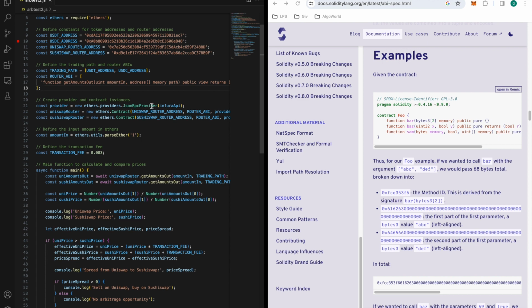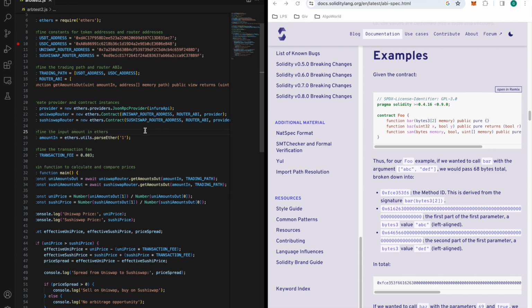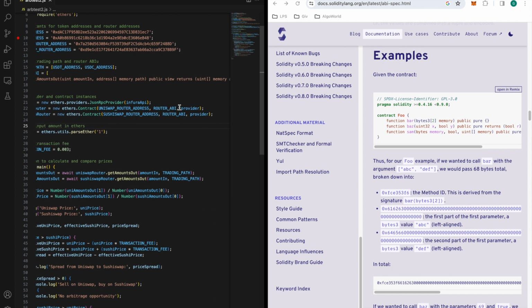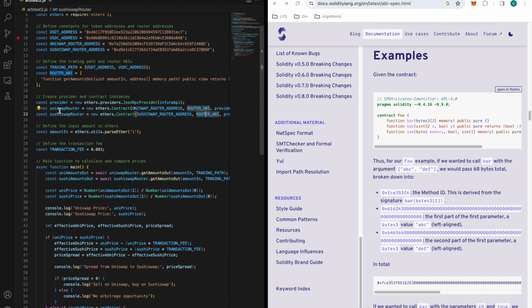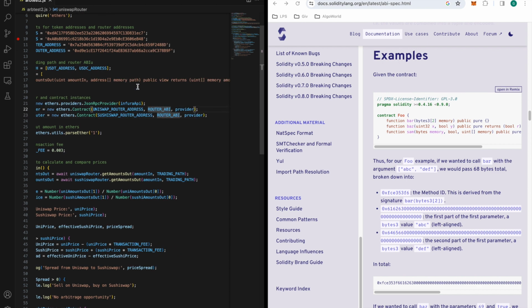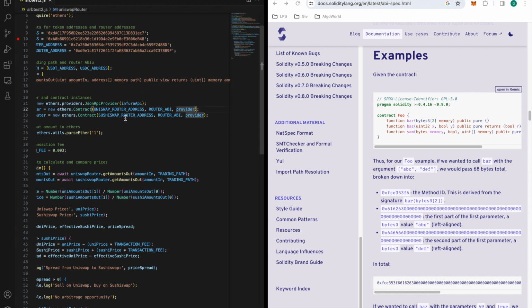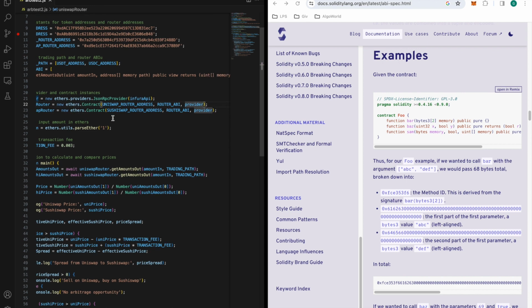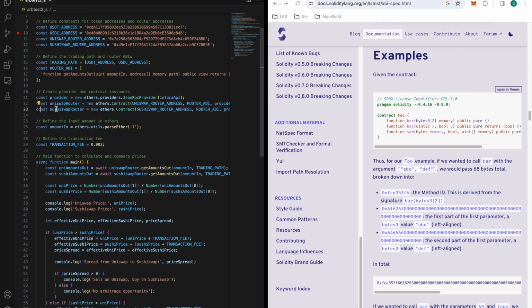Now the provider and the contract instances is next. So the provider is Infura, which is going to connect this to an Ethereum node. That's where you will put your API key, like I explained in the beginning. The contract is going to be the router addresses and the ABI. So the Uniswap router is going to be for the Uniswap router ABI, which is Solidity code that we have up here, and the provider is going to be Infura. And then we're going to do the same thing for the SushiSwap router as well. All right, and we're going to put these into variables: SushiSwap router, Uniswap router, and provider.